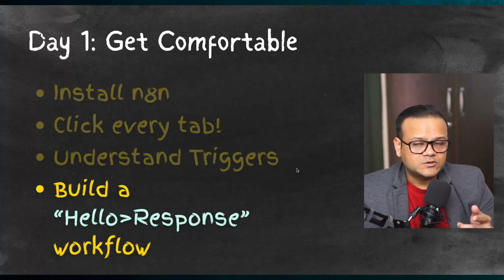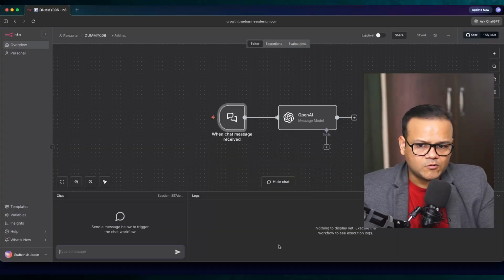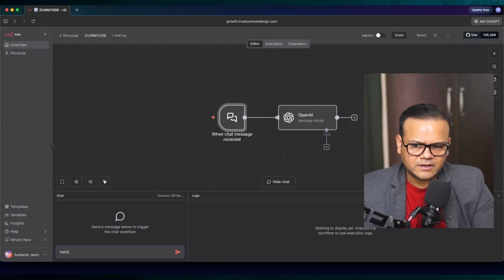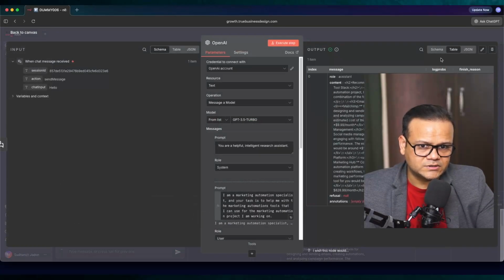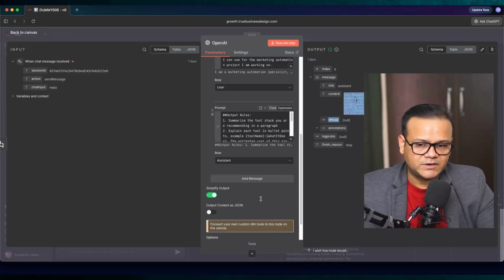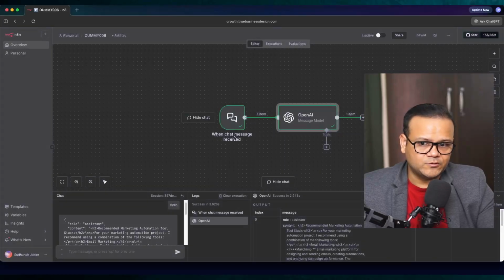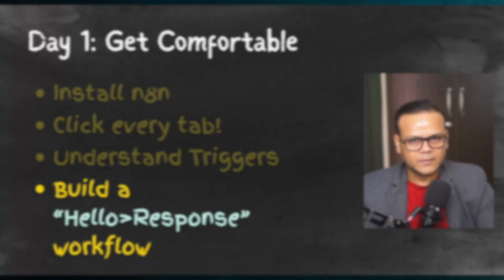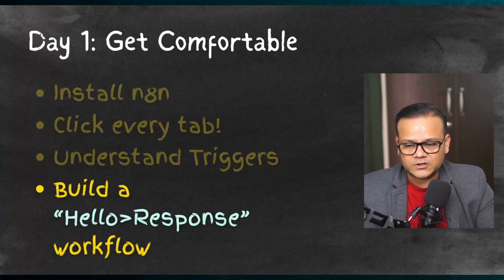Now, what is a hello response workflow? It's the example that I just showed to you. Because if I open this chat and say hello, it will generate a response. The type of response depends on the instruction that I give in this particular model. But yeah, you send a chat and you get a response. And that is exactly what I meant by a hello response workflow.